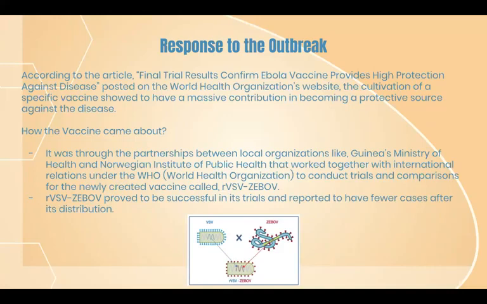It was through the partnerships between local organizations like Guinea's Ministry of Health and Norway's Institute of Public Health, working together with international relations under the WHO, World Health Organization, to conduct trials and comparisons for the newly created vaccine called rVSV-ZEBOV. The rVSV-ZEBOV proved to be successful in its trials and reported to have had fewer cases after its distribution.